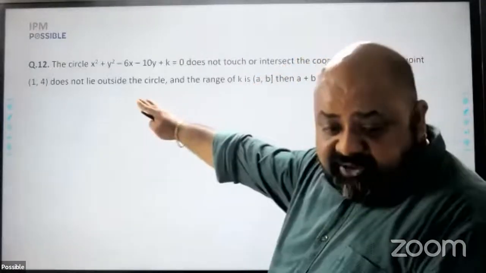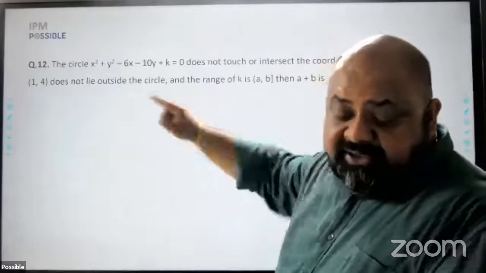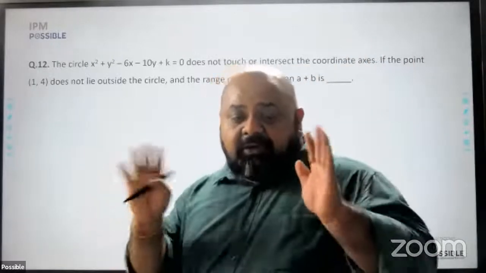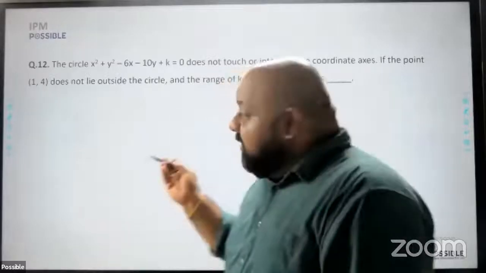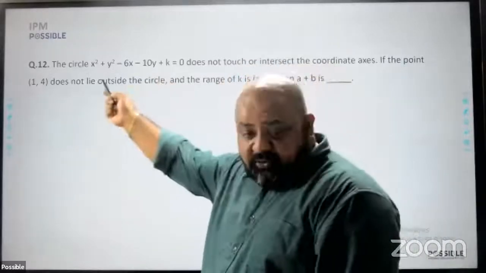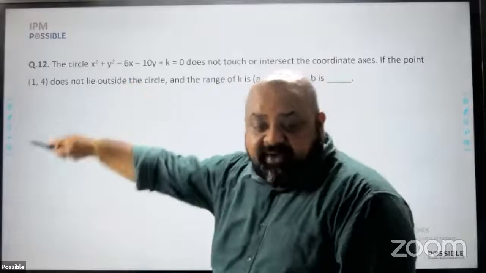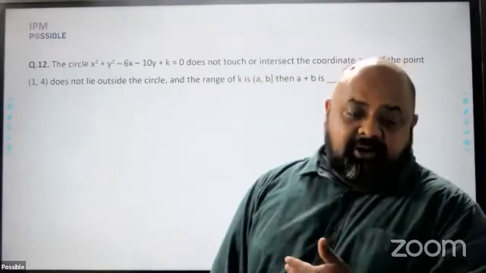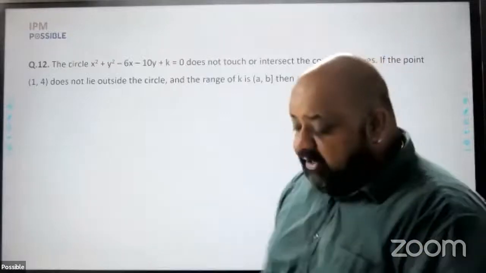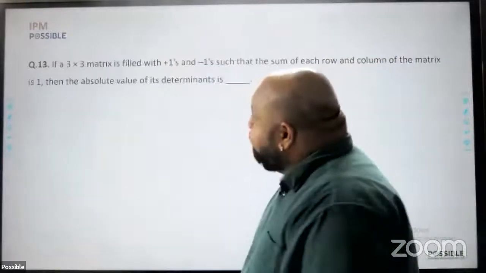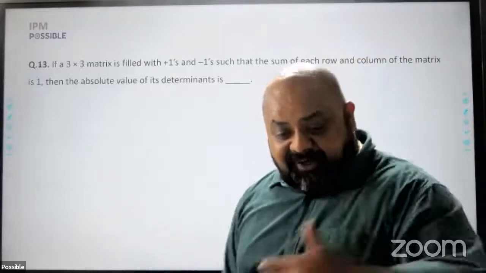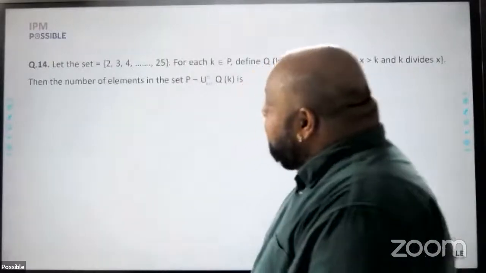Okay, another circle-based question. But now the problem is, in the previous question, it said x square plus y square is equal to 4. I could draw that circle very easily. Here, there is an equation which will have to be converted to that format. Anyone who does not have maths in 11th may not be comfortable with this question, so I'm leaving it again. But I'll come back to it. Again, a matrices question. Technically, we do not know matrices, so we have to leave this.